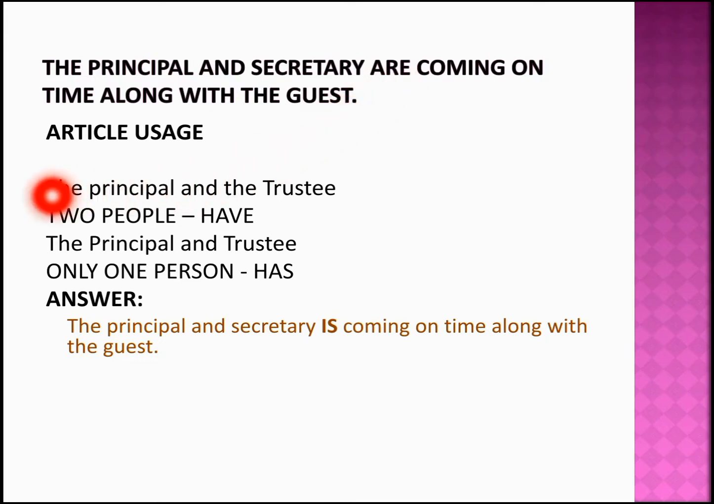When you have the article used before both the positions, then it refers to two people, which means you have to use the verb have or are depending upon what is given. Or if you have the principal and trustee, then it refers to only one person where you have to use the verb has. Okay, so this example I have given with reference to one of the questions that we have discussed in the previous videos. So find the link given in the description and go check it out to have a better understanding of this question. So the error in this question is going to be in article usage.